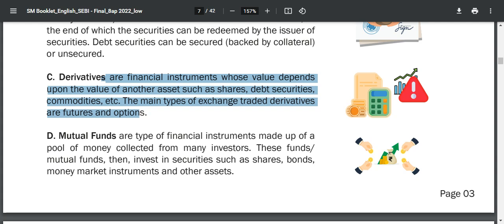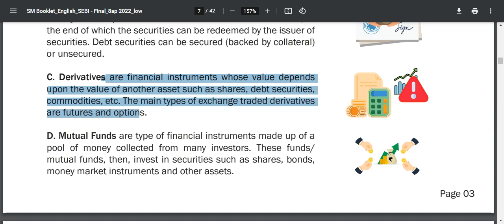If you are investing in shares in the secondary market, then you know very well about derivatives, which are futures and options. In options there are again two types, call option and put option. If you want, then I will create a whole dedicated full video about derivatives. So just comment below.